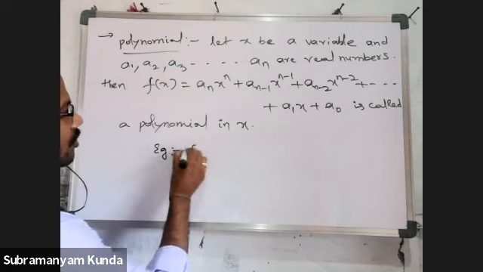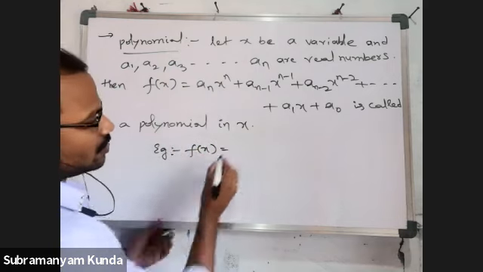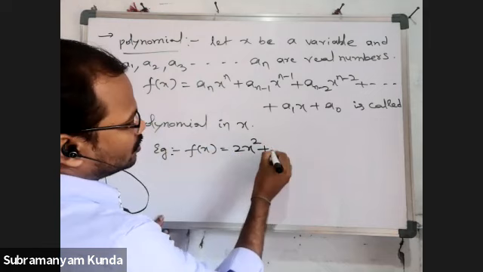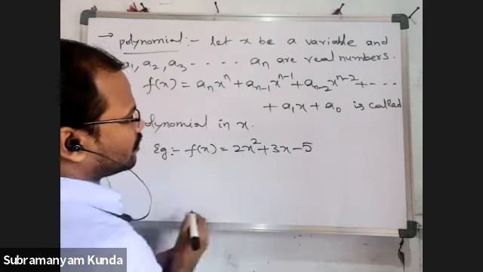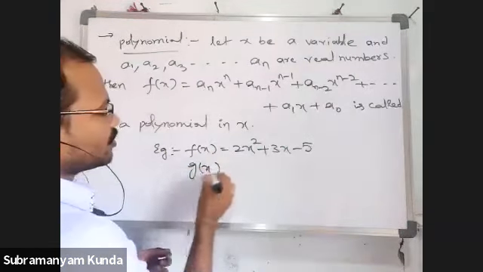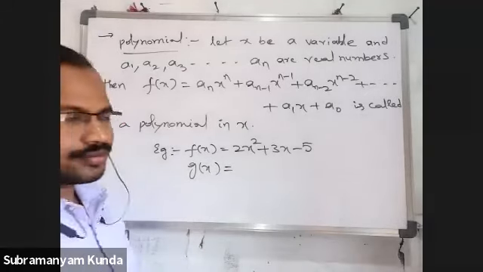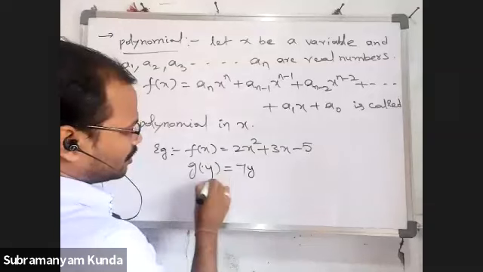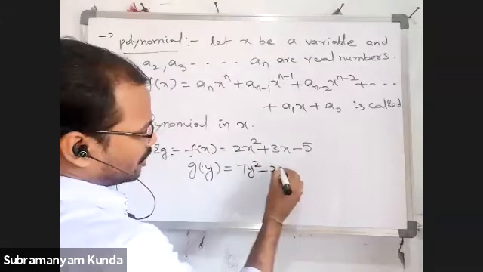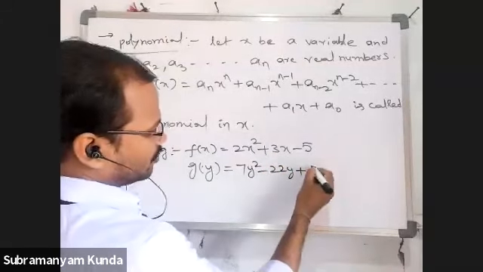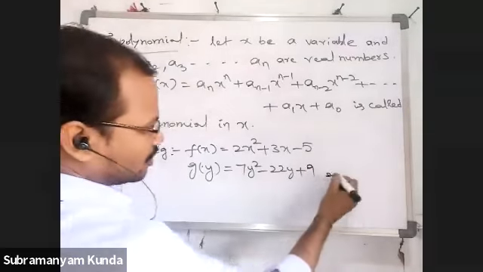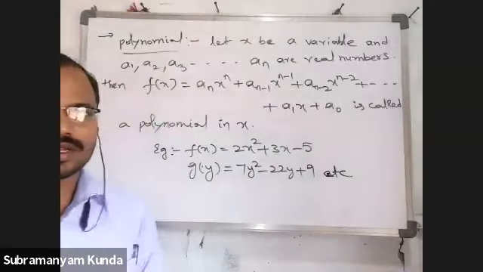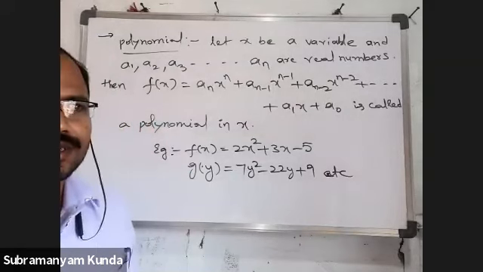Example: f of x is equal to 2x square plus 3x minus 5. g of y is equal to 7y square minus 22y plus 9, etc. Okay. Let's note down.